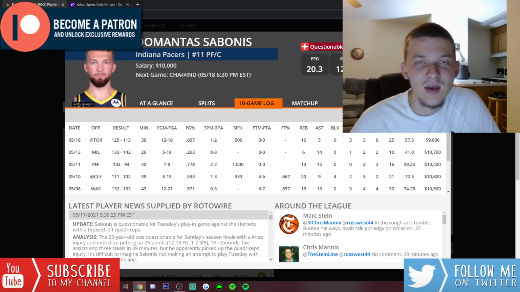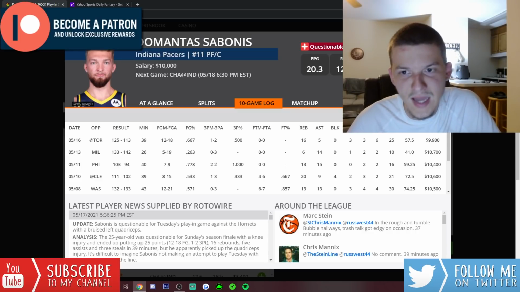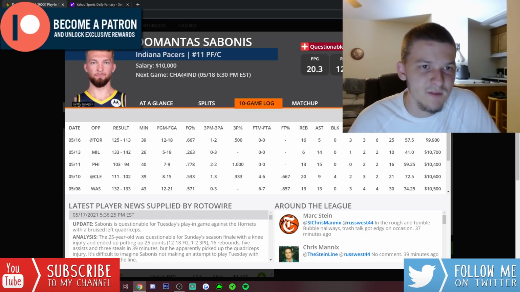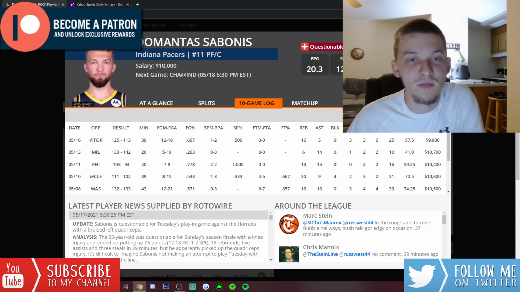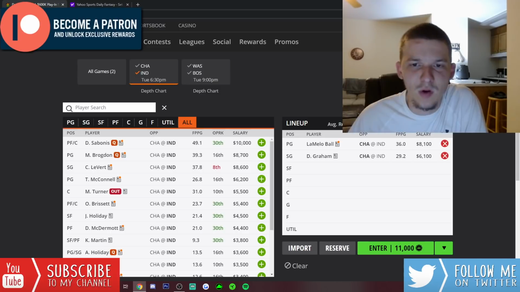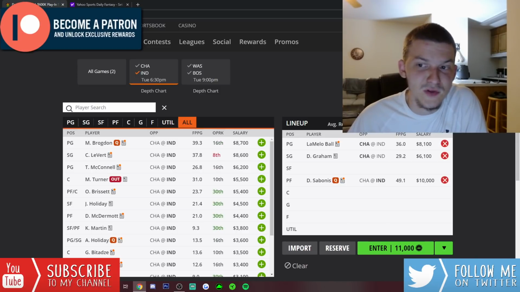I think a big reason for that is Brogdon being out. Maybe his assists go down a little bit if Brogdon returns, but we know Sabonis is a very high upside guy. He's a guy that's going to play massive minutes. I like the matchup against Charlotte. Charlotte's been a team I've always kind of picked on with bigs down low, so I definitely like Sabonis here at 10K. I think he is my favorite pay-up option on the slate right now.